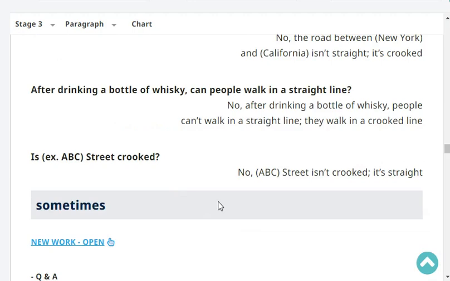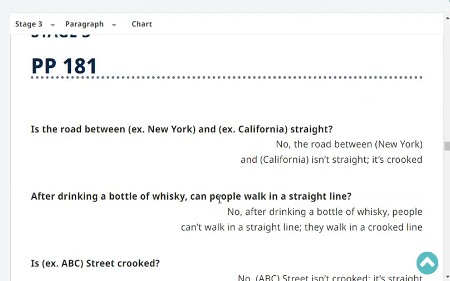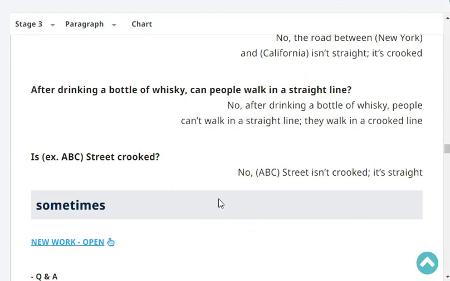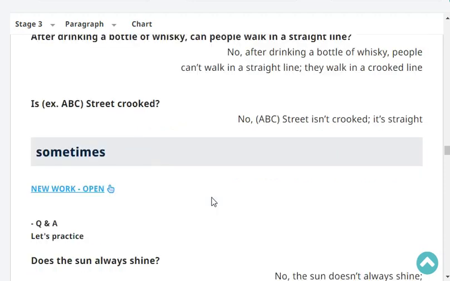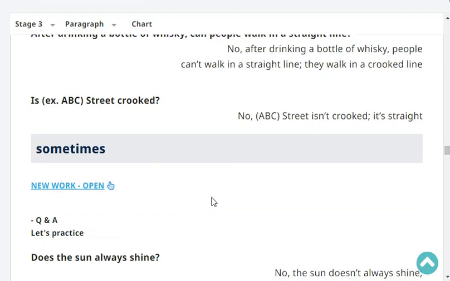After drinking a bottle of whiskey, can people walk in a straight line? No. After drinking a bottle of whiskey, people can't walk in a straight line. They walk in a crooked line. Right? Is ABC Street crooked? No, ABC Street isn't crooked. It's straight.